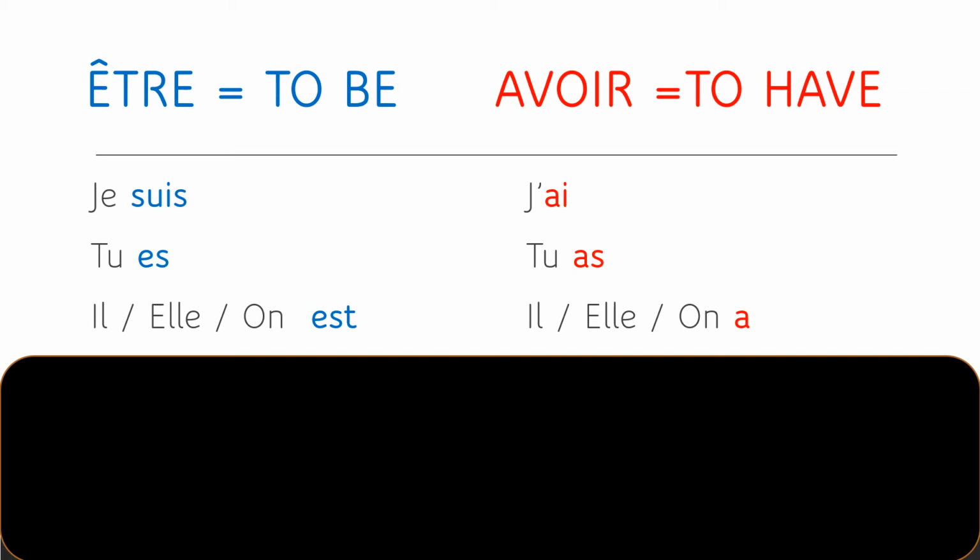Now notice how the e of je disappeared and got replaced by an apostrophe. I believe I've shared with you in the past that en français, there is a rule where one word ending with a vowel, like je for example, if it's followed by another word that starts with a vowel, well, the first word would have to lose its vowel and the vowel would get replaced by an apostrophe.